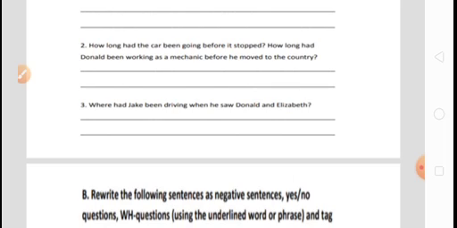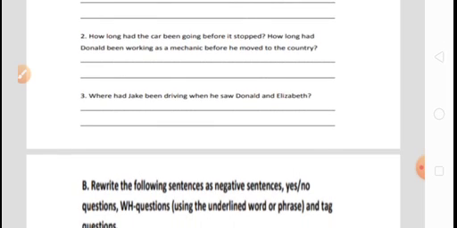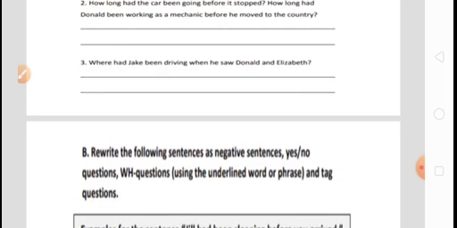Is it or not? And next question, how long had Donald been working as a mechanic before he moved to the country? Before moving to the country, how long did he work as a mechanic? I told you earlier, he used to work as a mechanic for 5 years. So comprehensive learning is going on at the same time, and grammatical aspects are also going on. Now move to the third story.